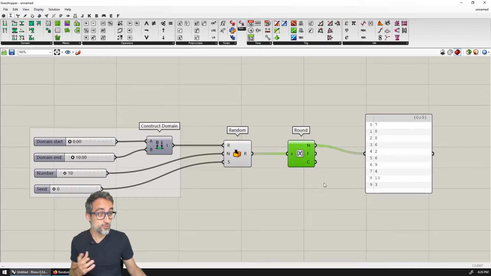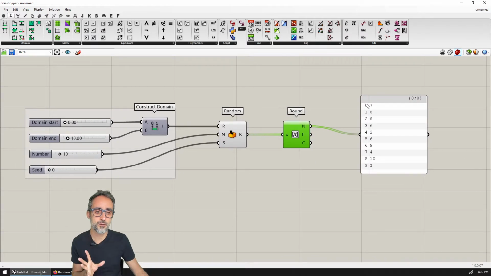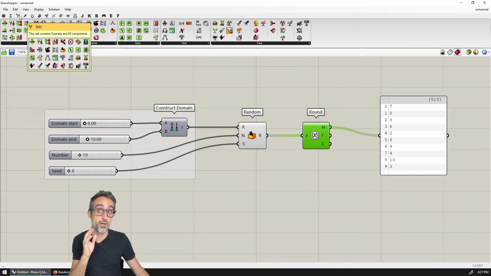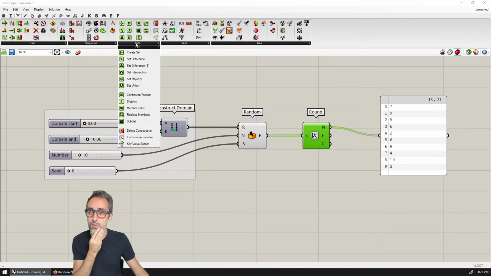However, make sure that you never do this, because, for example, let me show you what would happen if we generated more. So let me show you first a way of figuring out how many elements we have in here. If I want to know how many zeros, how many ones, how many twos, how many threes I have in this random list, a technique I can use is to go to another tab that we haven't seen yet. So in Sets, I can take a look at the member index.